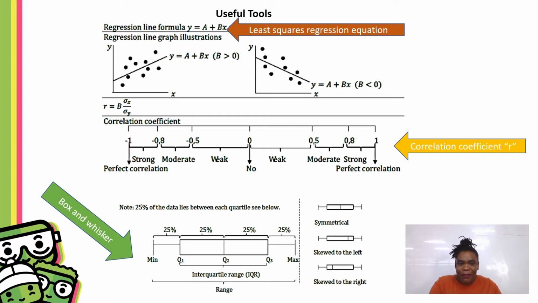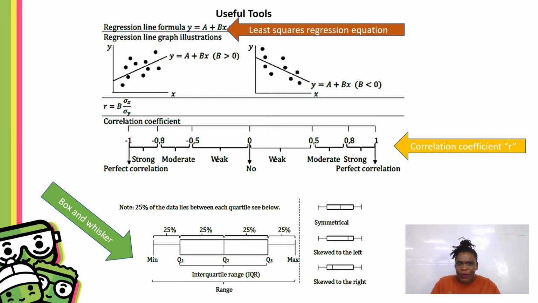It is the minimum. That's the first value. Your last value is your maximum. You have Q2, which is your median, and Q1 and Q3, which represents the upper quartile of your data set. Remember, the interquartile range will be Q3 minus Q1, whereas the range, which is what we're used to, is the maximum number subtract the smallest number. And then once you have your box and whisker, it's very easy to comment on it. That's always going to be a question. Comment on the skewness of your data.